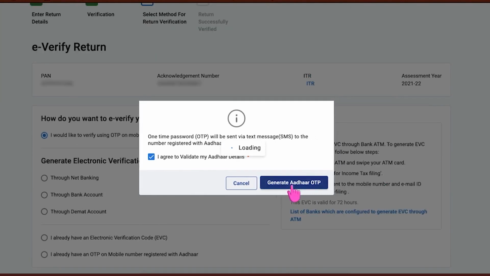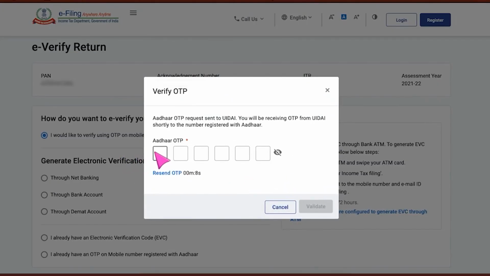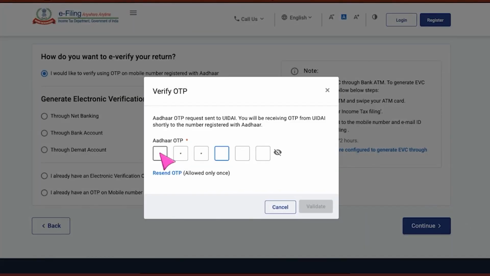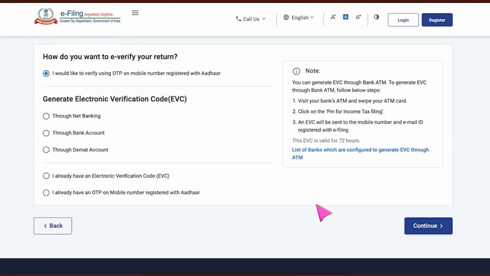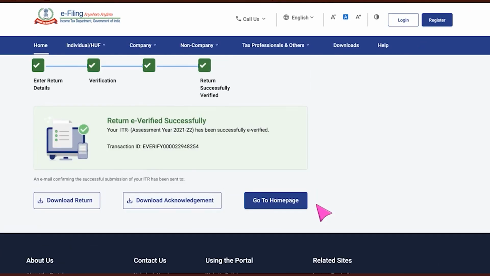Now it will send an OTP to the mobile number that is linked with your Aadhaar card. Check your mobile number which is linked with your Aadhaar, and once you receive the OTP, update it in this section and click on validate. And here it has shown that you have completed all the steps and your verification is successful. Now you have various options.